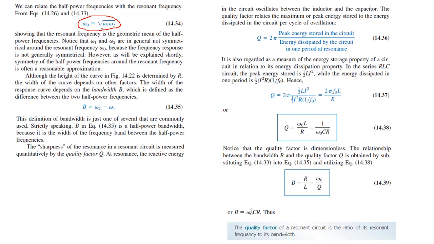So the relationship between omega naught, the resonant frequency, and omega 1 and omega 2, the half power frequencies, is omega naught equals root of omega 1 omega 2.